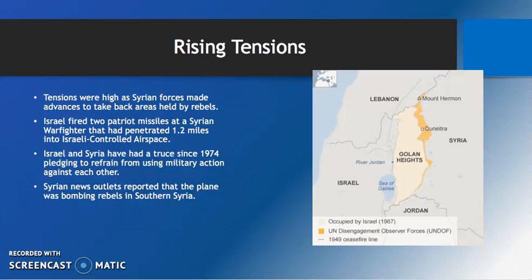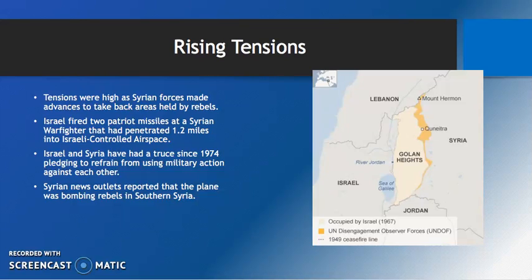However, Israeli military officials do say that they issued plentiful warnings to Syria, saying that they were getting too close, saying that they were going to act or retaliate with violence if they did cross into their territory. So there's just speculation on whether it was intentional or unintentional.